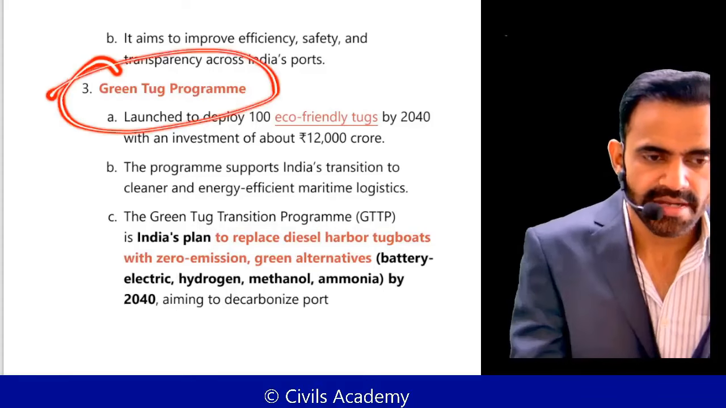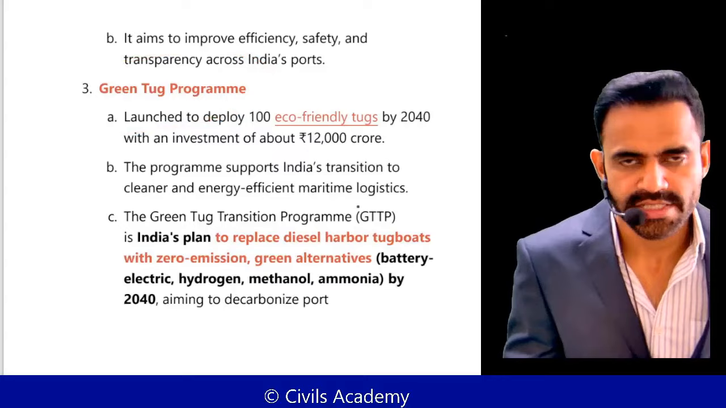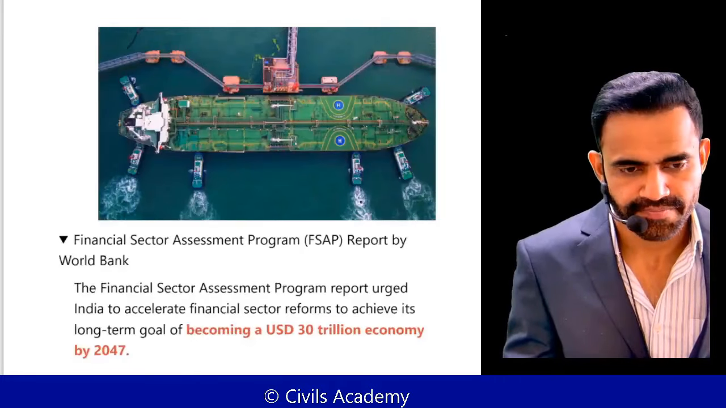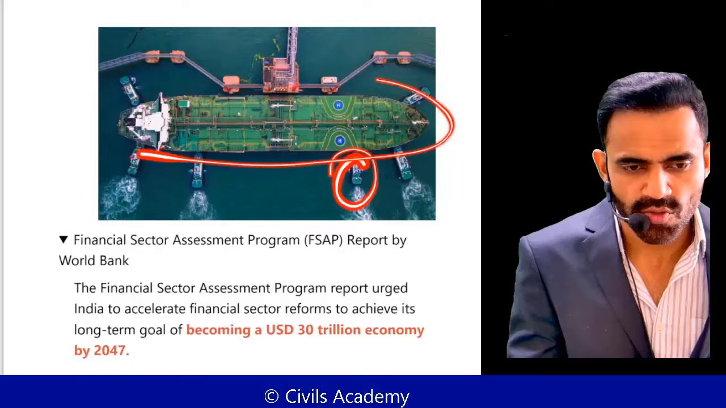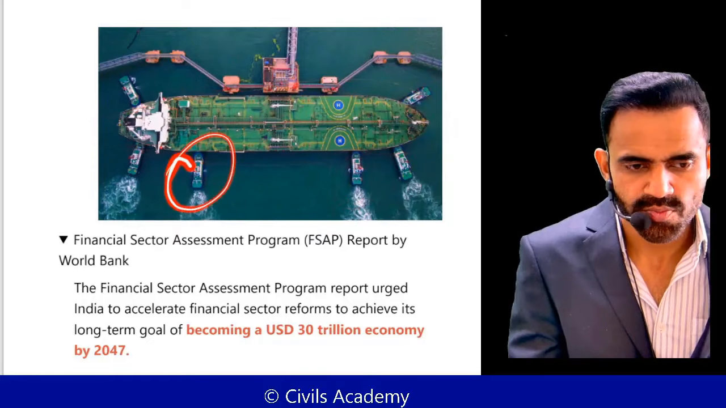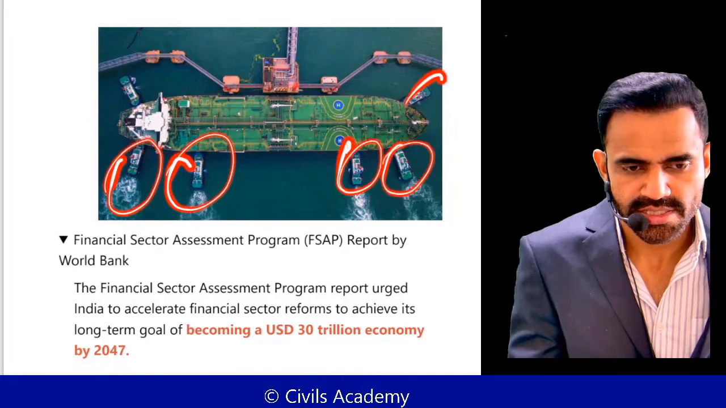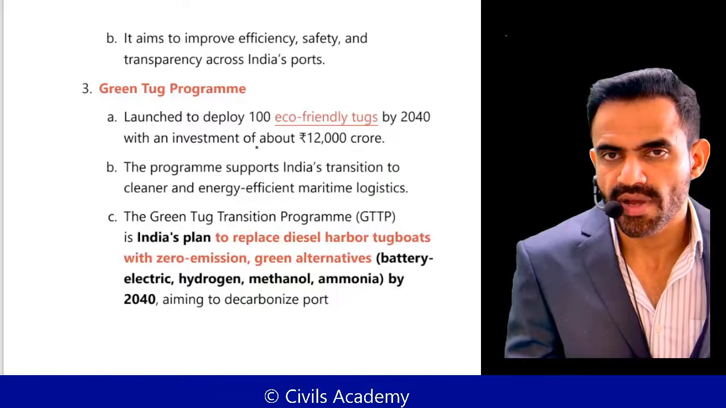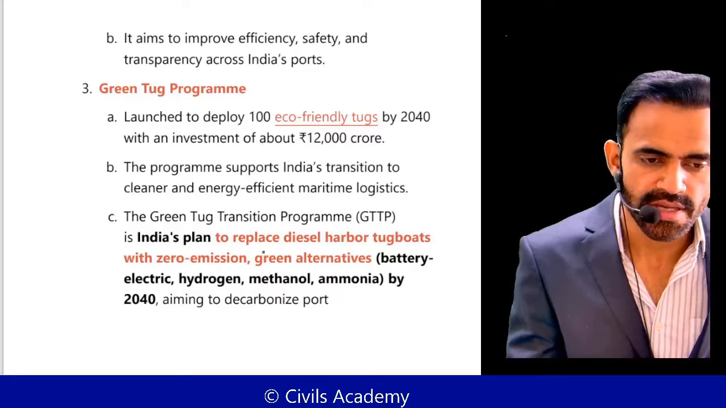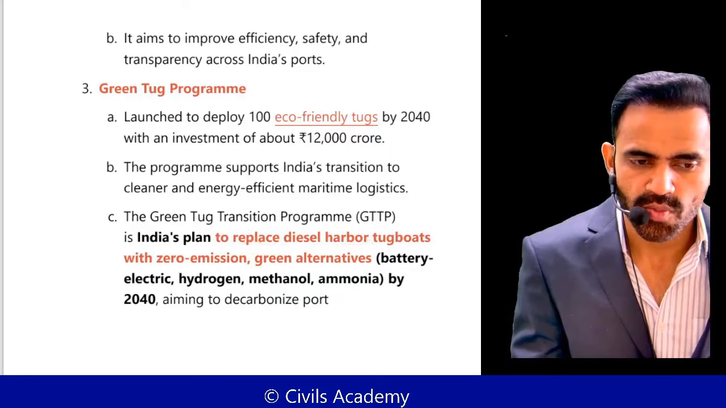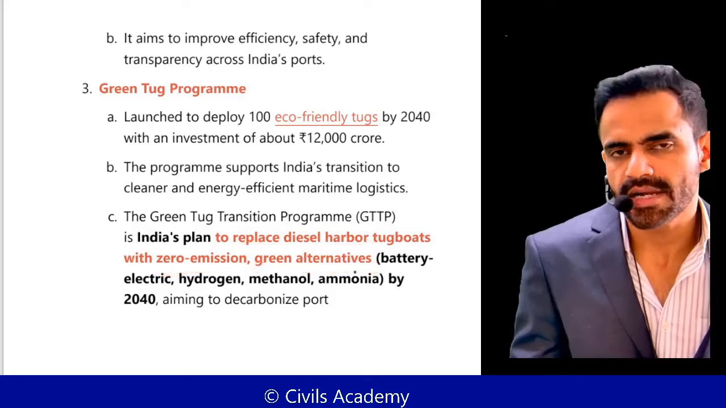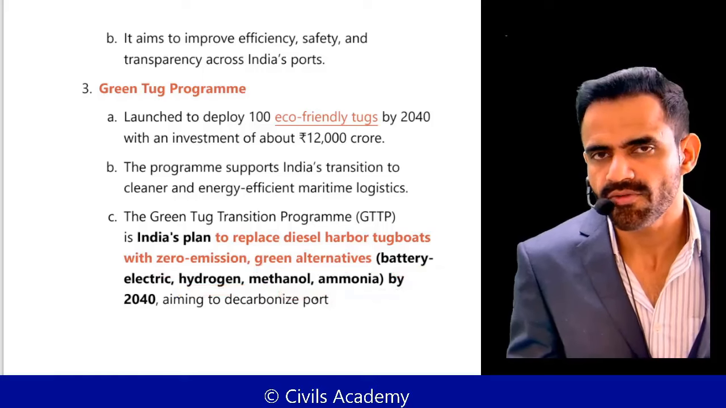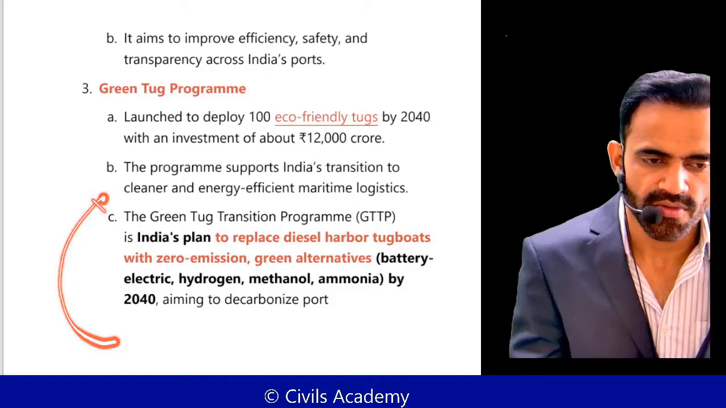Next is related to the Green Tug program. It is part of that same maritime initiative. Understand what a tug is. Tugs are these small boats. This is a large ship, and these are the small boats, as you can see. Usually these boats are diesel powered. So this leads to environmental pollution. That's why we're trying to replace the diesel tugboats with greener alternatives. They could be battery powered, hydrogen powered, methanol powered, or other fuel powered. That is the objective of this Green Tug program.